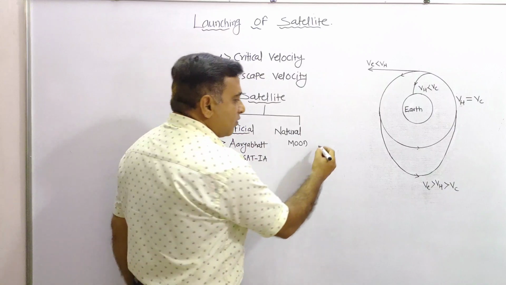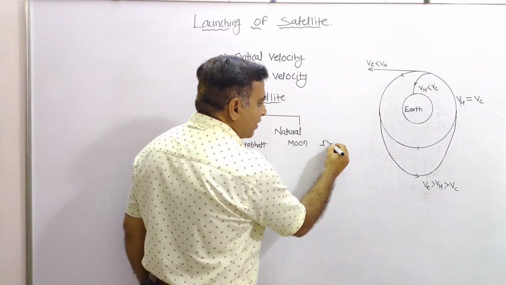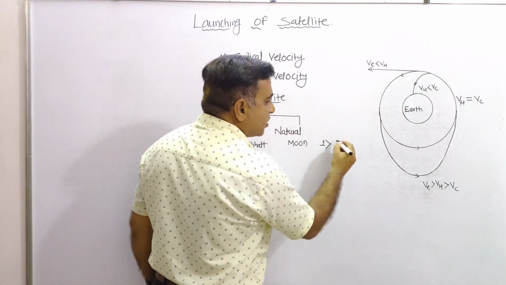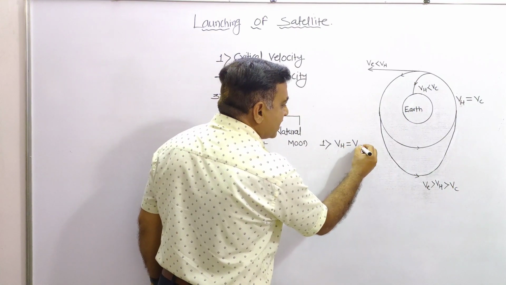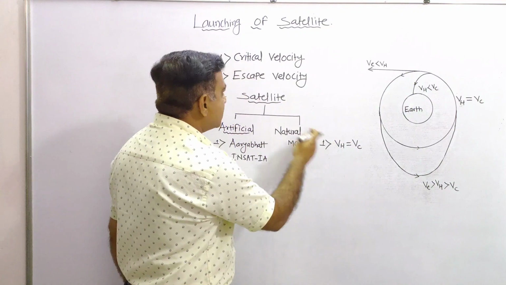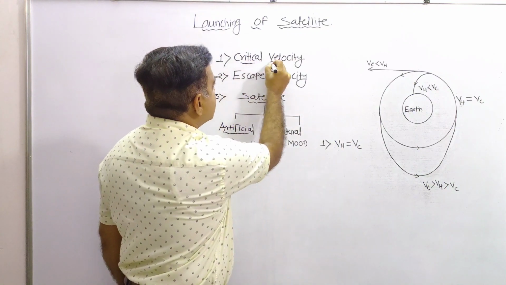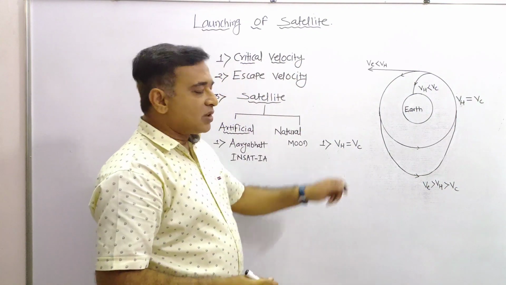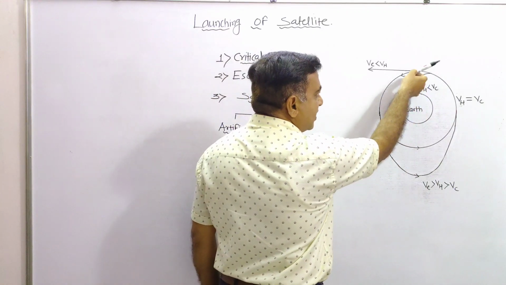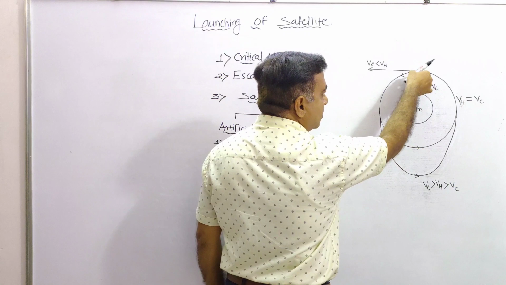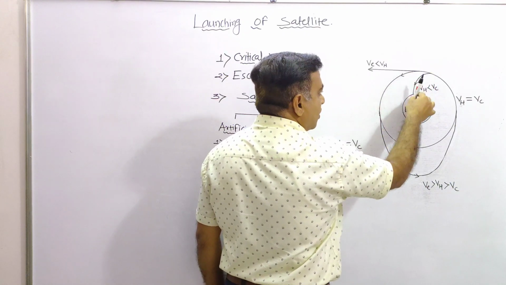The first case is when the horizontal velocity is equal to the critical velocity. See what happens. As the satellite is launched, it reaches a particular height and turns to 90 degrees.